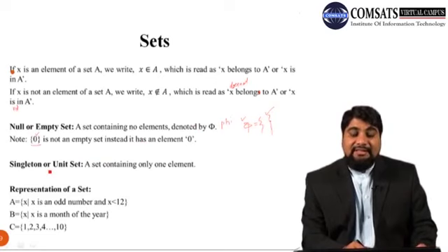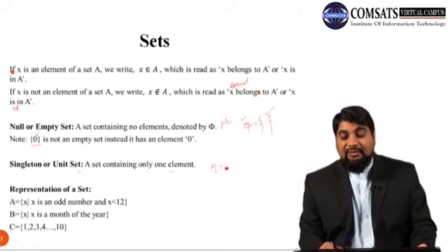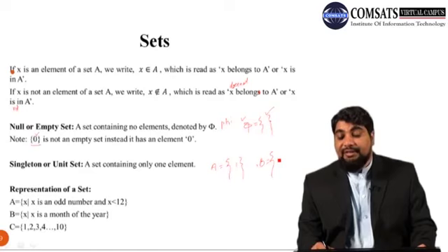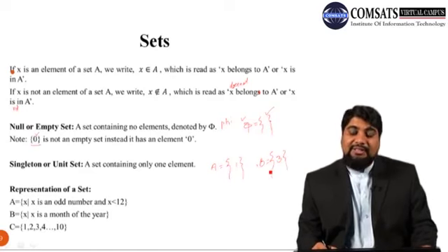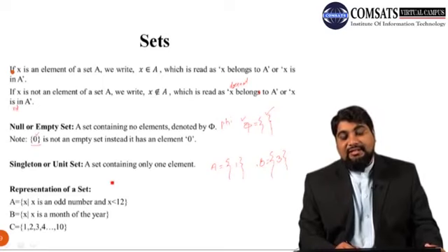Next we discuss the singleton set, which is also called a unit set. A set containing only one element is called a singleton set. For example, we have a set A having only one element which is 1, or we have set B having element 3. So a set having only one element is called a singleton set, or it is also called a unit set.